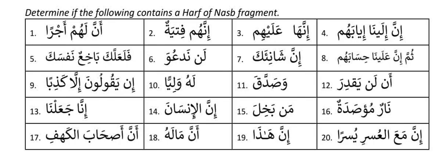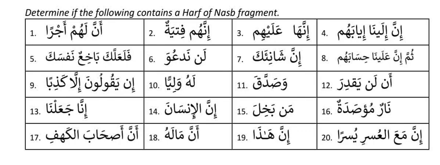So we'll start. The first one says anna lahum ajran. Anna is harf of jar, sorry, not harf of jar, harf of nasib. Inna, anna, that anna. But lahum looks like a jar majrur, right? So where is the nasib here? Ajran is the nasib. So anna made the ism ajran. The ism of anna is ajran.